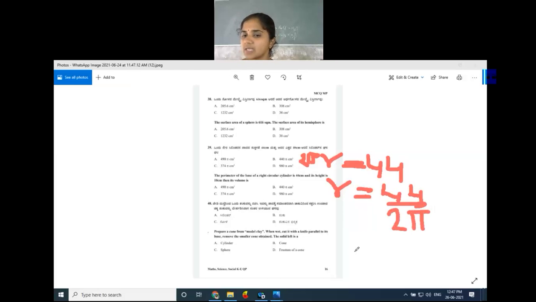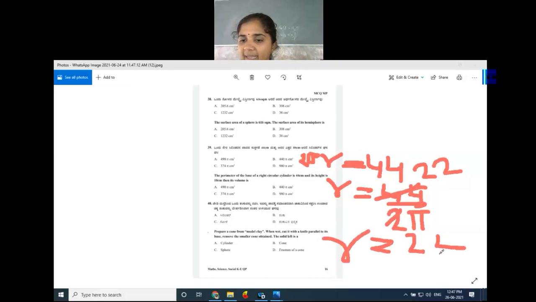Then the 2 ones are here, 2 22s are. So we got radius is equal to 22 divided by pi.